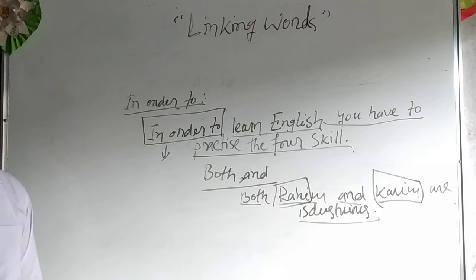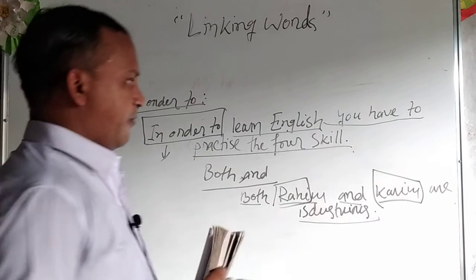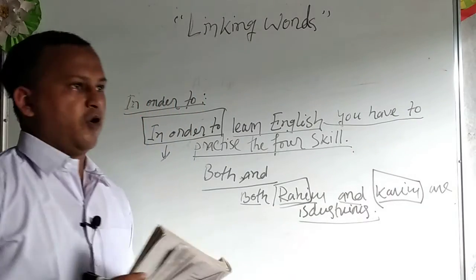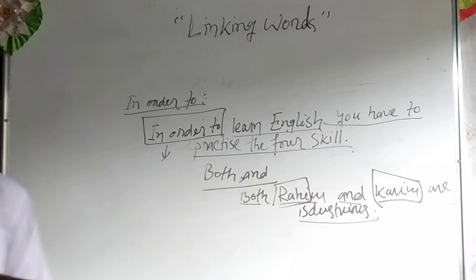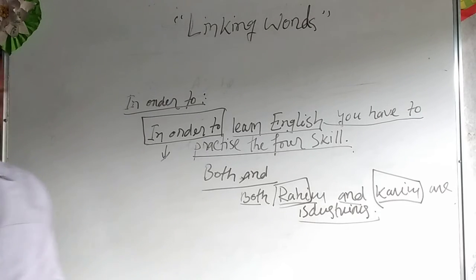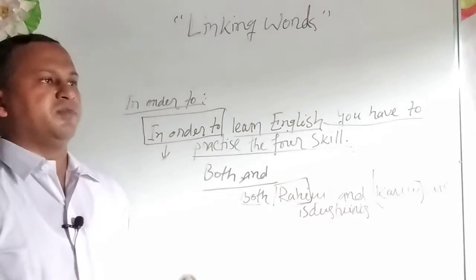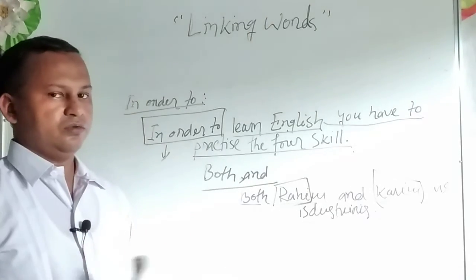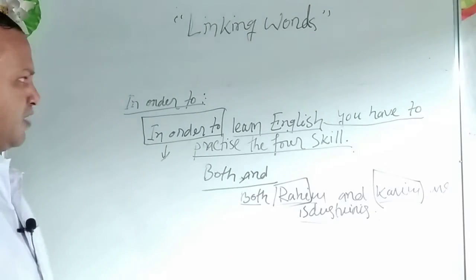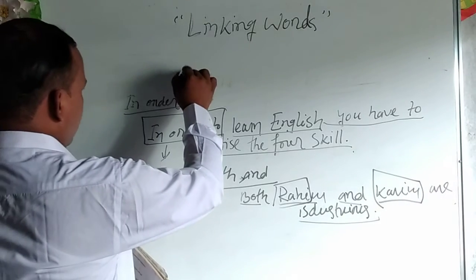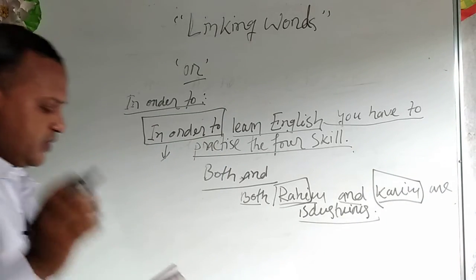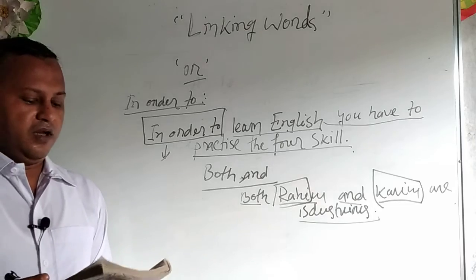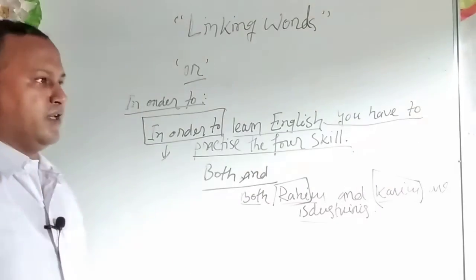So you are also able to know the various types of the linking words. Now here is another linking word, or. We will try the example or. Or you know that or is a linking word which is the extent of the sentence.